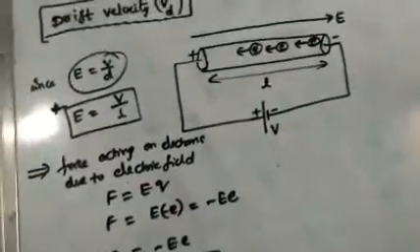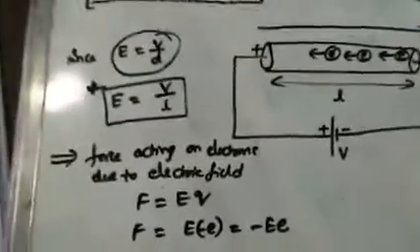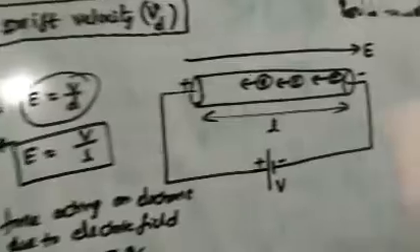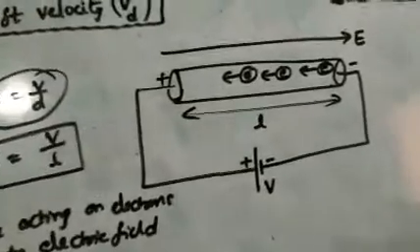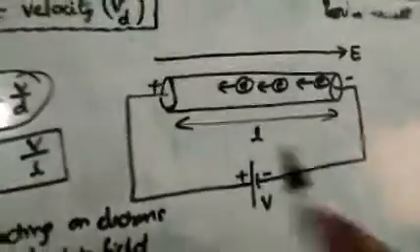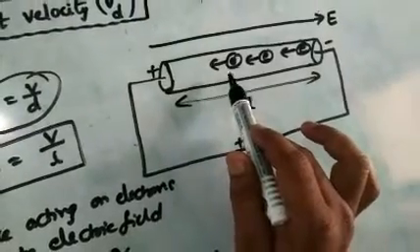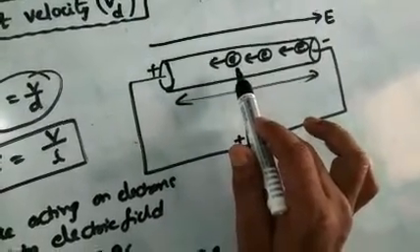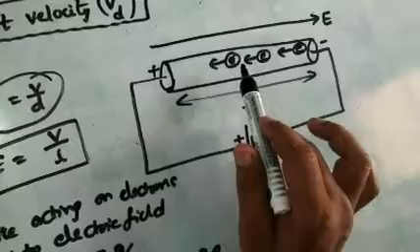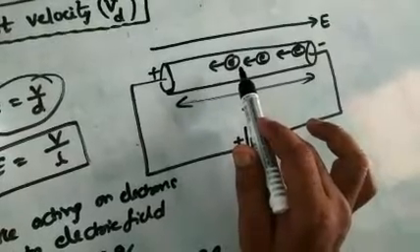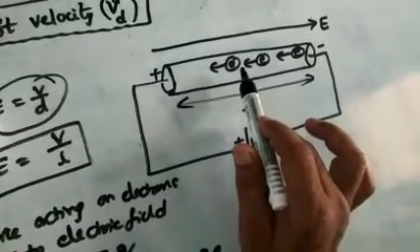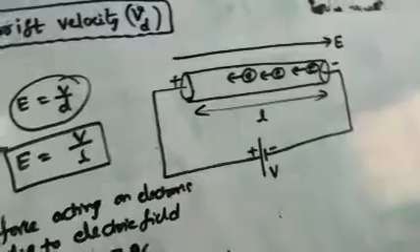Electrons are moving and undergoing collisions with positive ions of the conductor. So this is the short time for which a free electron accelerates before it undergoes a collision with the positive ion.